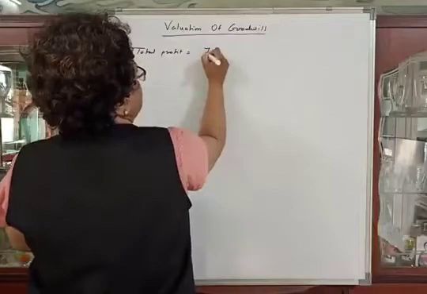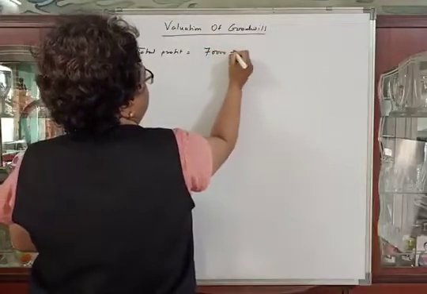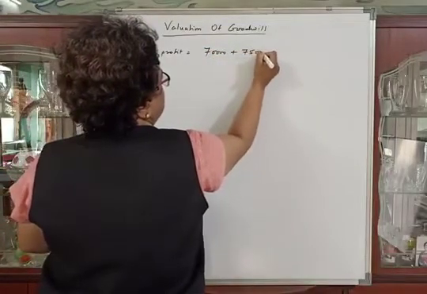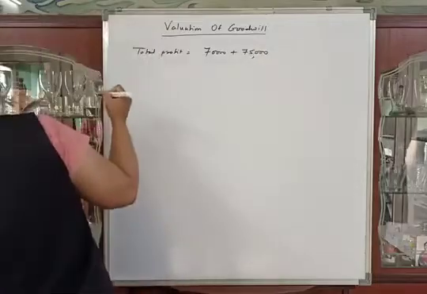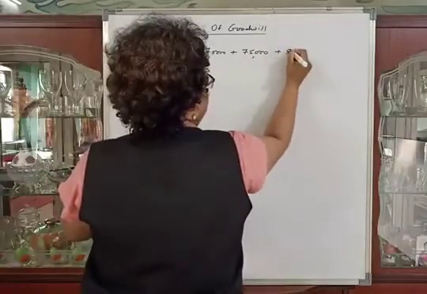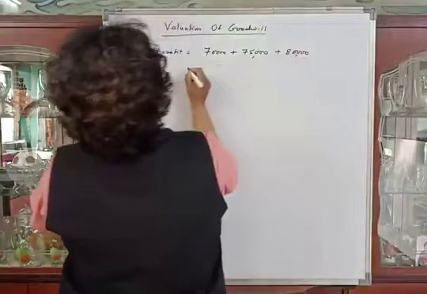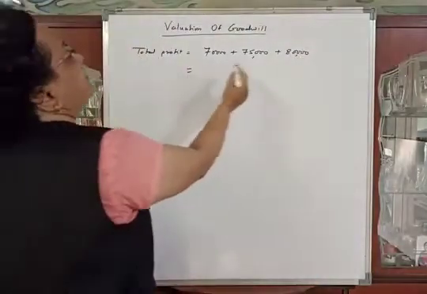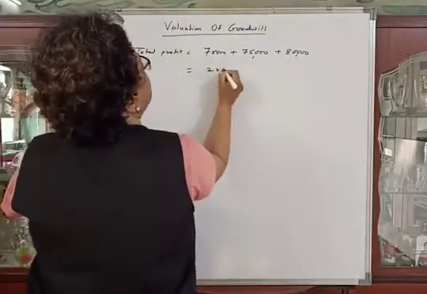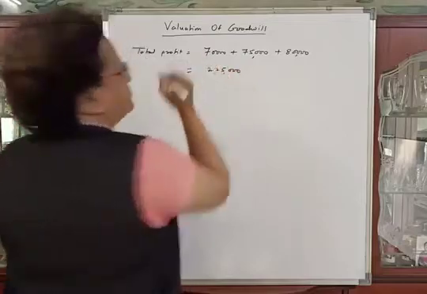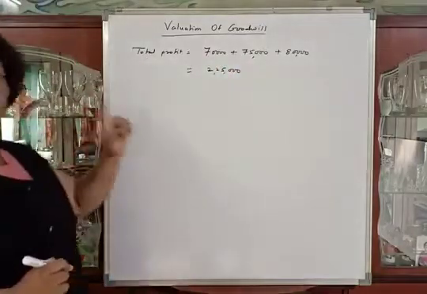So 70,000 plus 75,000 plus 80,000. So profit will be 2,25,000. Total profit will be 2,25,000.